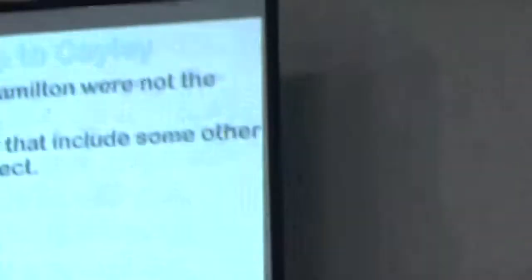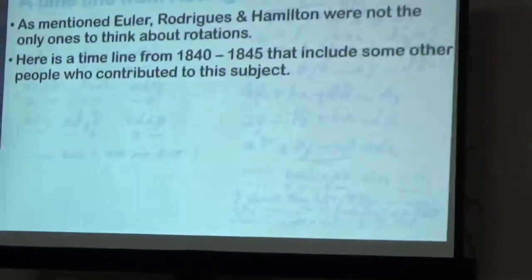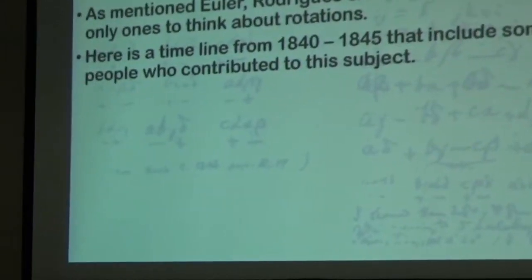So here is a timeline, 1840 to 1845, that includes some other people who contributed to the subject besides Gauss. Everybody knows Gauss did everything. Of course, he didn't publish it, but we know he did everything. So I left out Gauss.